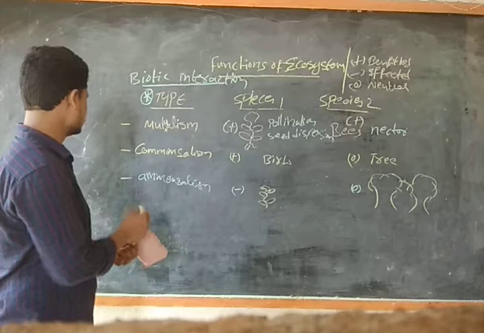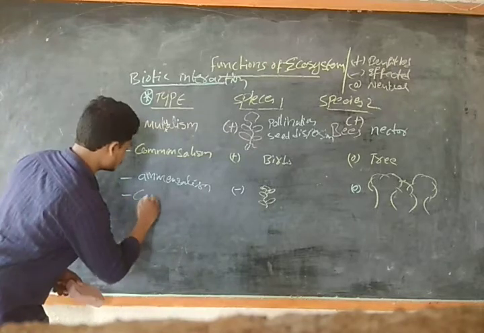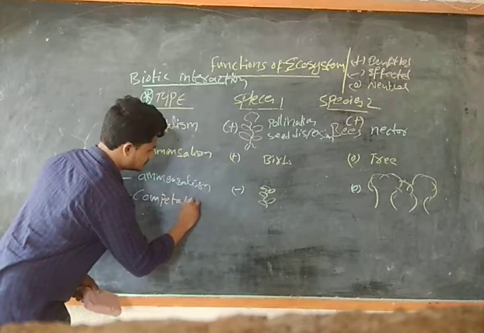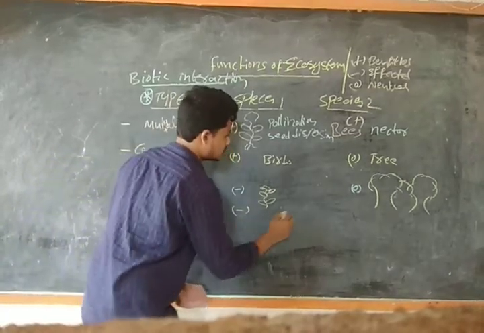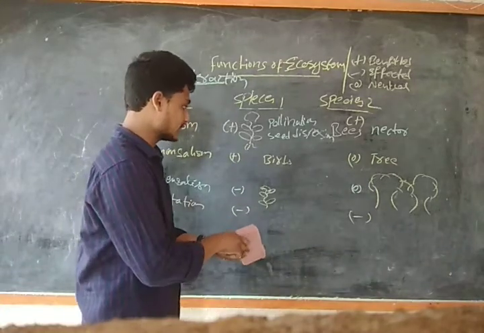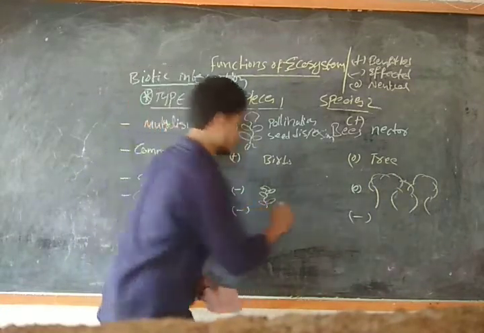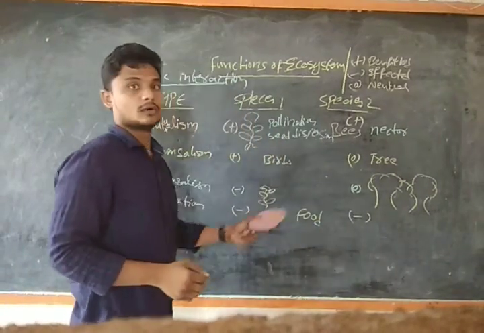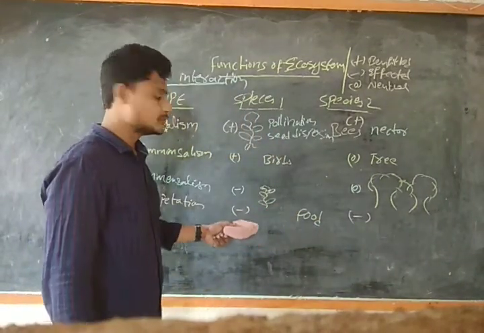Now we will see competition, where both are getting affected. For example, we have only a small amount of food here, but the number of organisms for that food is two. It is going to affect them. Why?